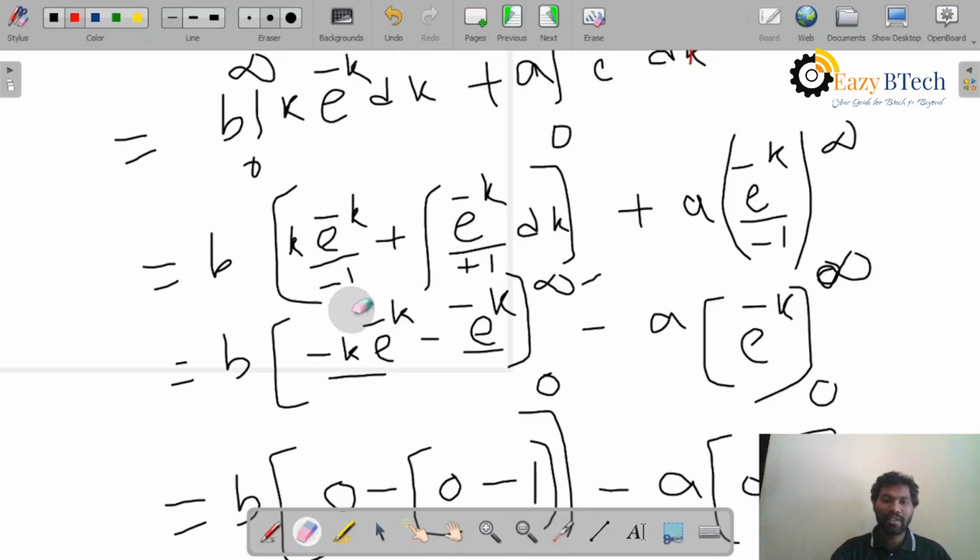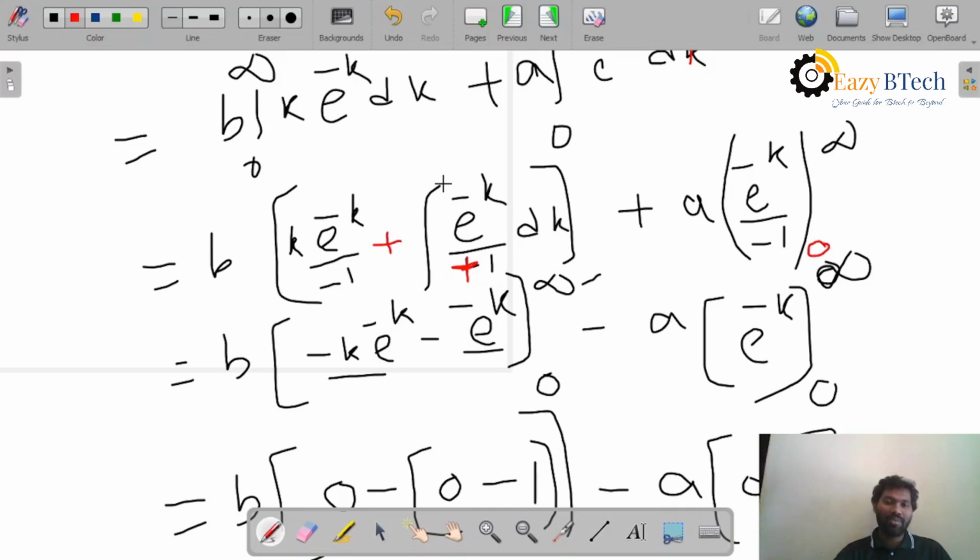what I will write here is actually a minus sign. So minus of, it is also a minus sign, the integral of the differentiation of first function, which is 1, into e power minus k by minus 1. So that's why I write this as plus 1, because minus into minus is plus, 1 into dk, plus a into the integral of e power minus k by minus 1. So here it is 0 to infinity, upper limit and lower limit.